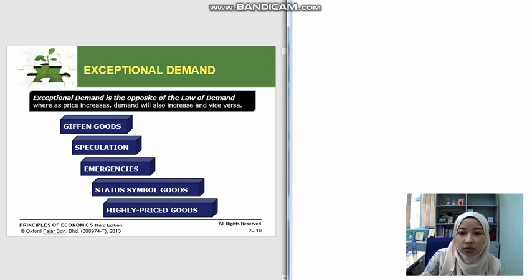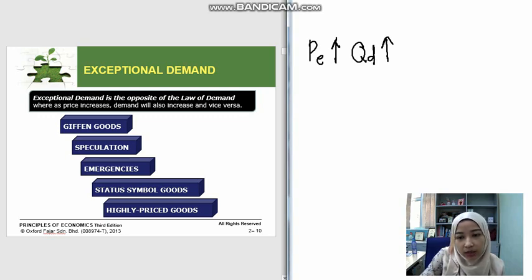This kind of situation explains that when the price of a certain product is expected to increase in the future, you will buy the product now. So the current quantity demanded for the product will increase. This is what we call exceptional demand: price increases, quantity demanded also increases.